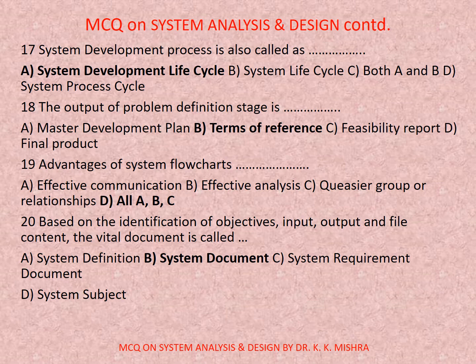17. System development process is also called as dash. Options are A. System development life cycle, B. System life cycle, C. Both A and B, D. System process cycle. Correct option is A. System development life cycle.